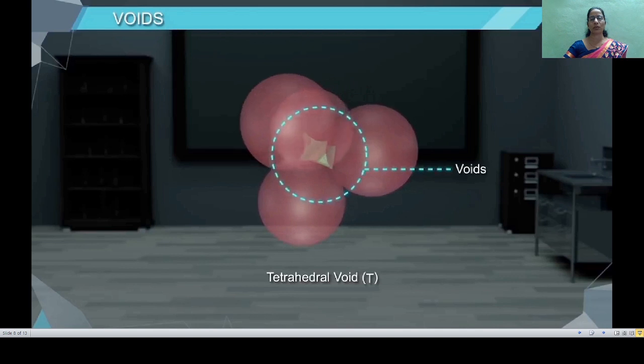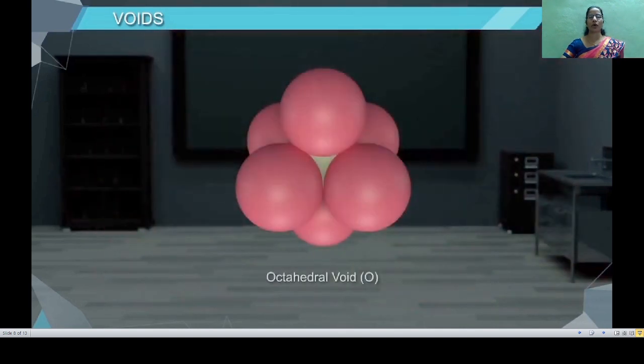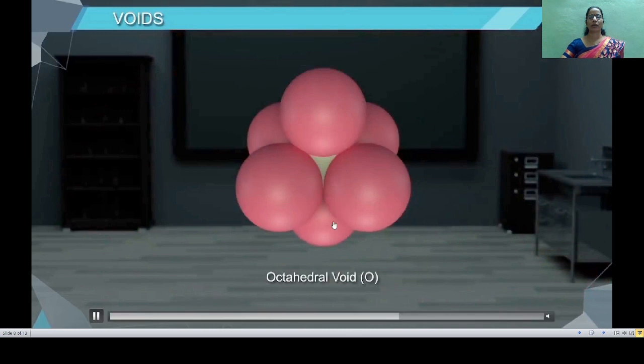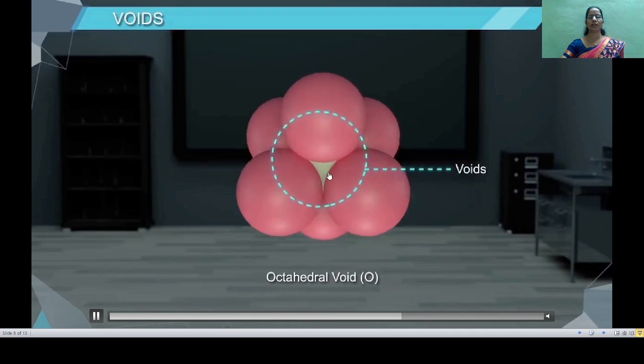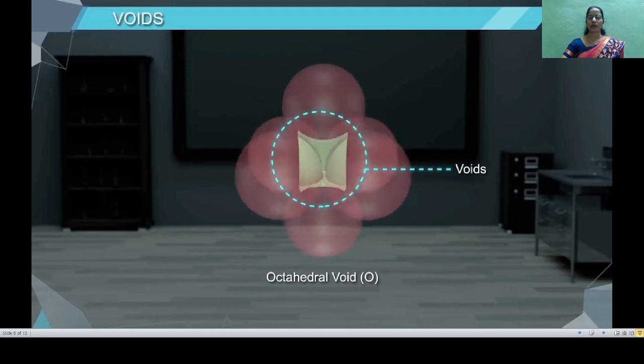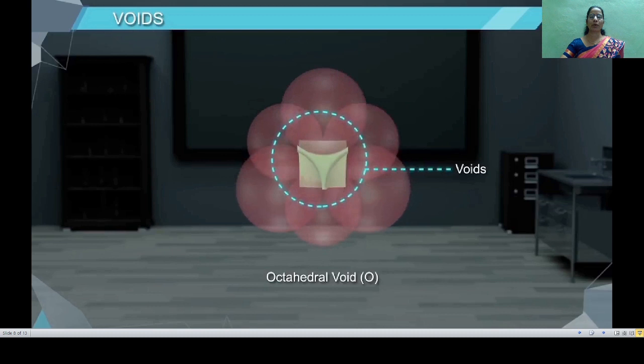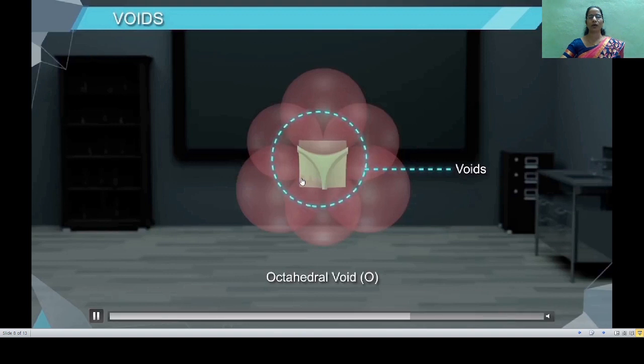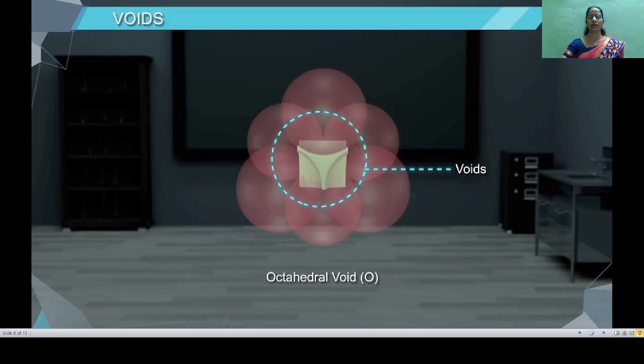Now observe this void. Now see the formation of the octahedral void. When the triangular voids of the first layer are covered by the triangular voids of the second layer, then we get the octahedral void. Again, note that the shape of these voids is not octahedral, but when we connect the centers of the spheres covering these voids, then we get a regular octahedron, and hence the name of this void is octahedral void.